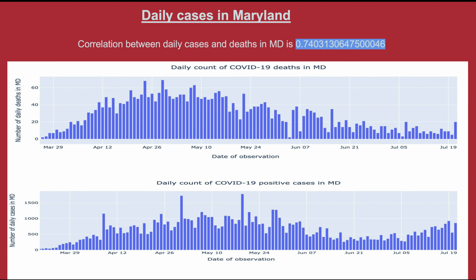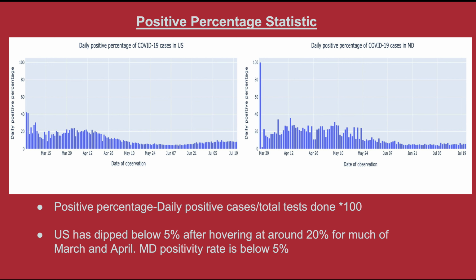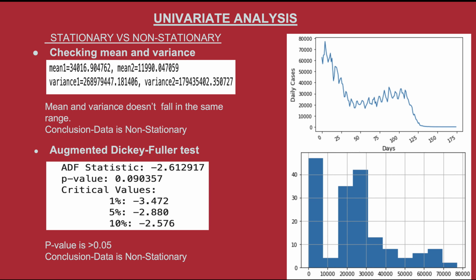cases and death rates. Positive percentage is measured by daily confirmed positive cases divided by total testing done, multiplied by 100. We can see from the graph that the US has dipped below 5% after hovering at around 20% for much of March and April, and Maryland's positivity rate is below 5%.